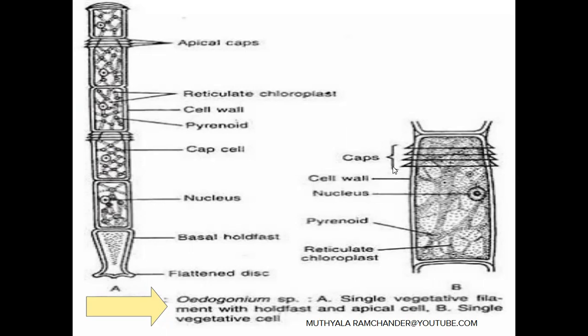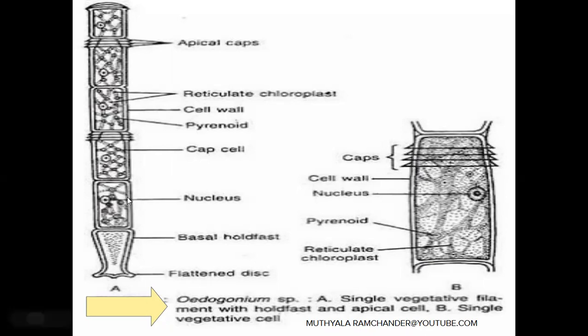See, the caps indicate the number of cell divisions the cell participated in. See here, how many caps? Here it is 1, 2, 3, 4. Four caps are present in this cap cell. Those caps indicate four times of cell division. Based on the number of caps, we know the number of divisions. Here four caps are present, so that cell participated in four cell divisions.